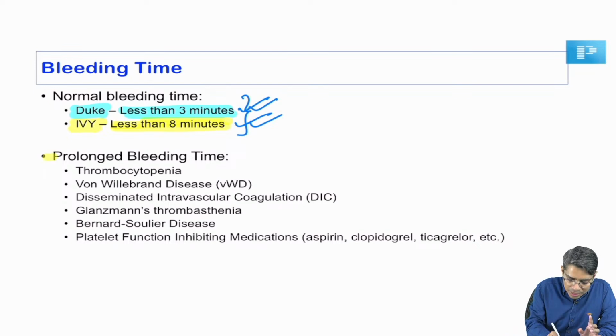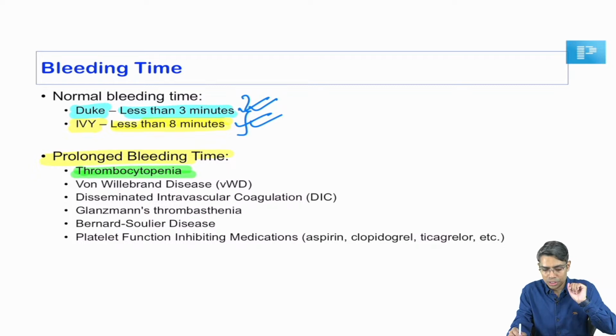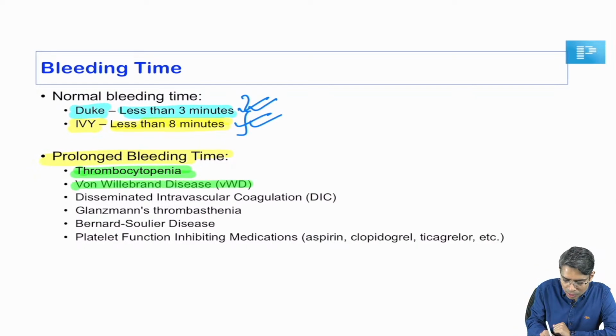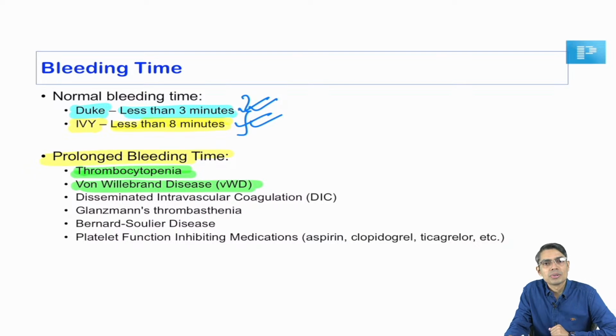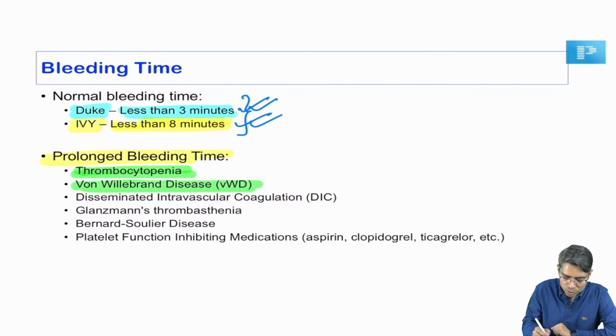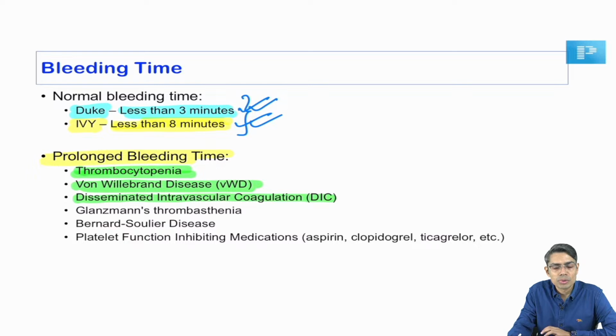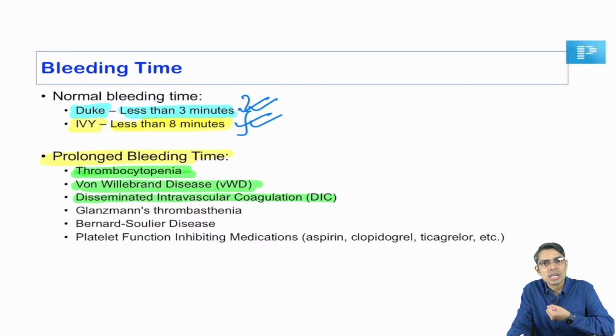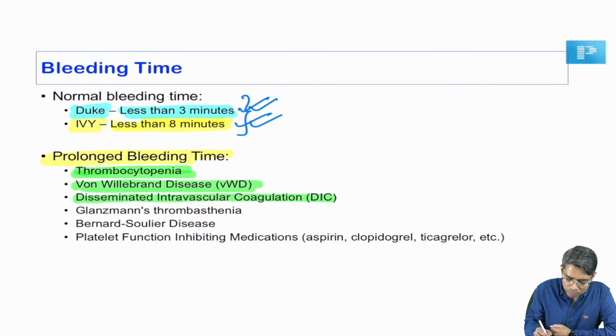Prolonged bleeding time indicates, the first thing that is written here is thrombocytopenia, but that has been ruled out in this question. Second is von Willebrand disease. All of you know that von Willebrand factor is helpful for adhesion of the platelets, right? So that is the second most common. Third is DIC, disseminated intravascular coagulation. All of you know the platelets will be consumed in huge amounts, and that will also lead to prolonged bleeding time.